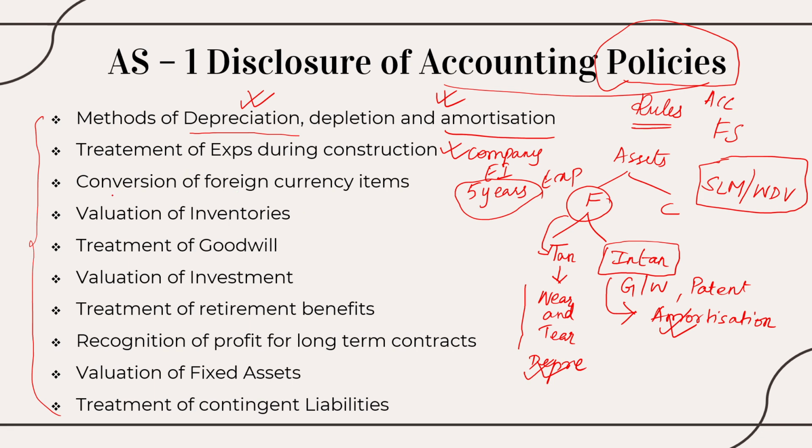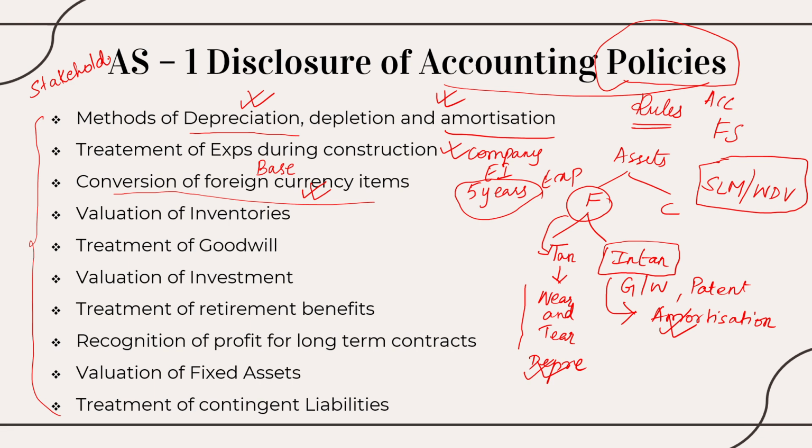Third we have is conversion of foreign currency. So what is my base currency value? Right? How am I converting my currency value to another country's currency, right? So all these details I'm supposed to give to the stakeholders in the financial statement. So why are we actually doing this? It is for the stakeholders' understanding.